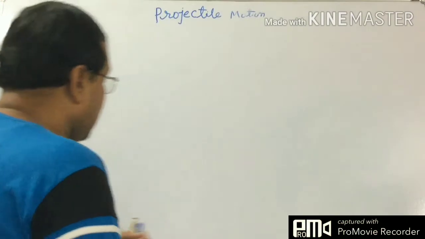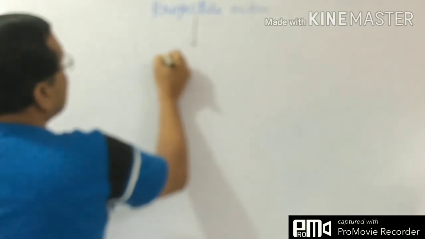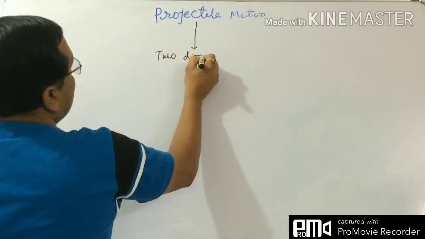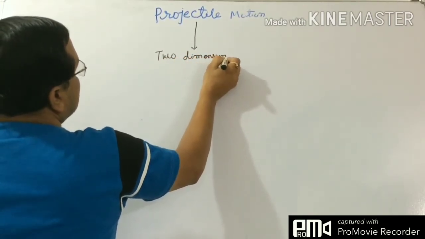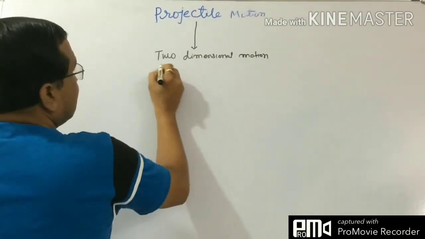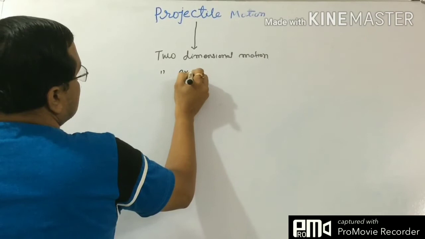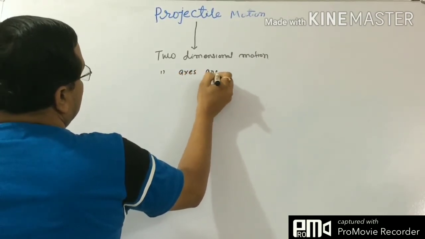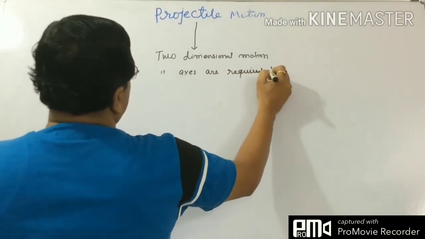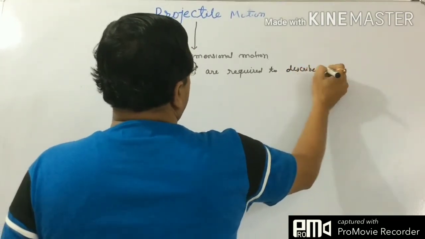It is an example of two-dimensional motion, meaning that two axes are required to describe the motion.